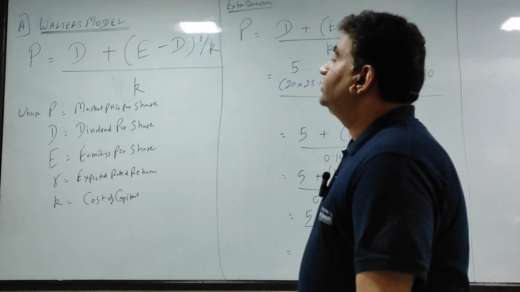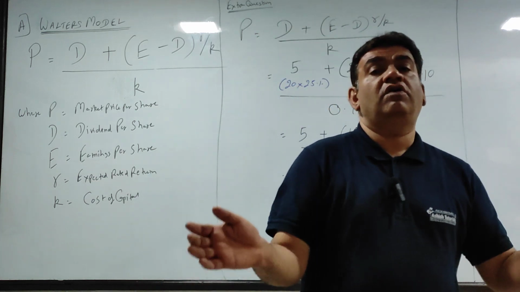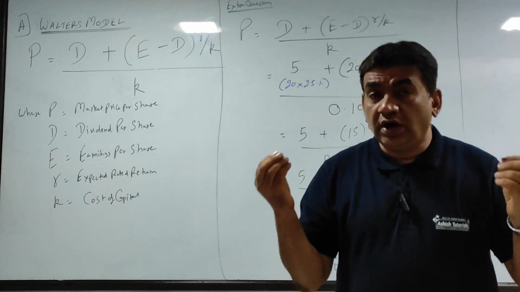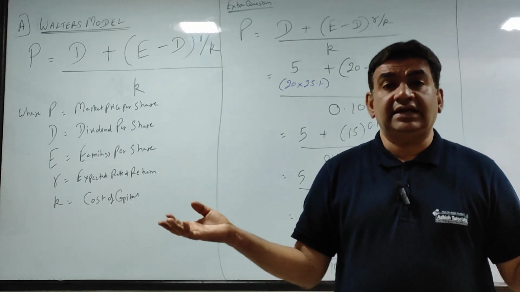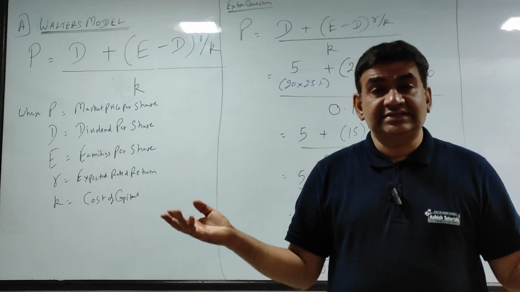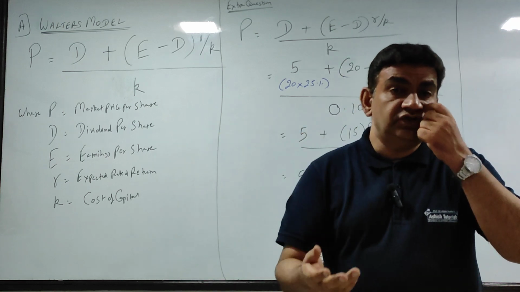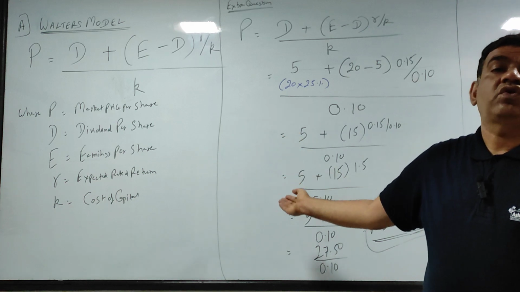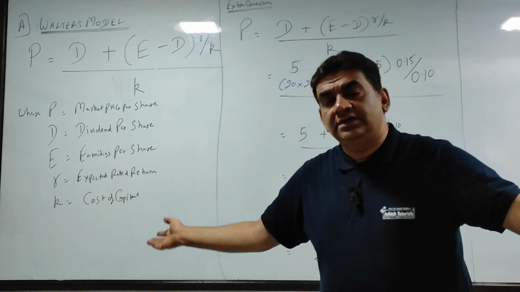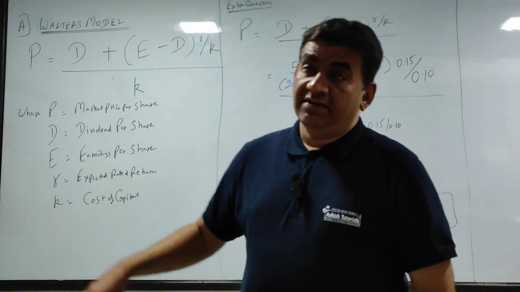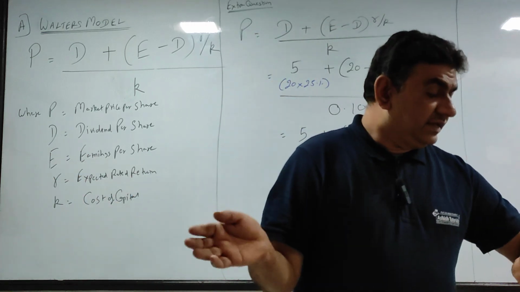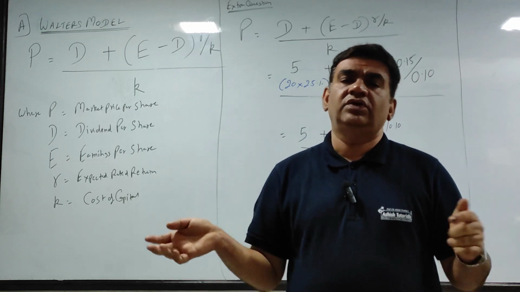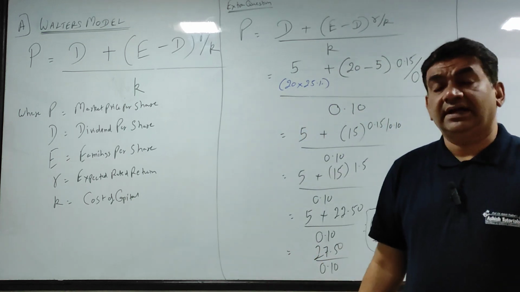Got it, guys? So this was the concept of dividend decision. We discussed what is dividend, and what type of decisions the company has to take depending upon the factors. I discussed the 4 models which you have in your syllabus, and we discussed the Walter model and solved a sum on it. That's it for this session, guys. Please listen to the video carefully, and in case you have any doubts, watch the video again, and after that if you still have a problem, connect with me.